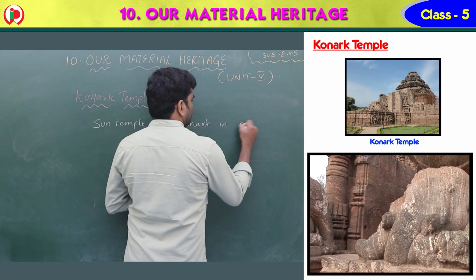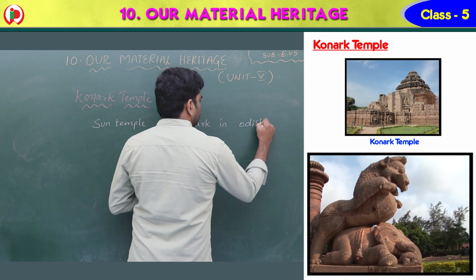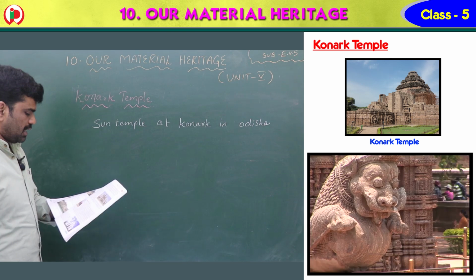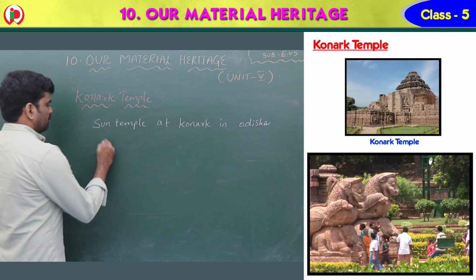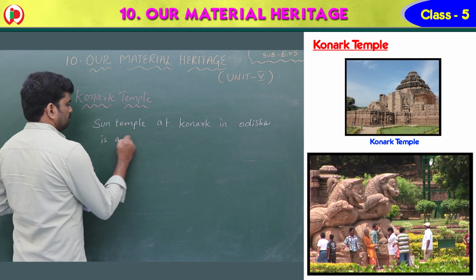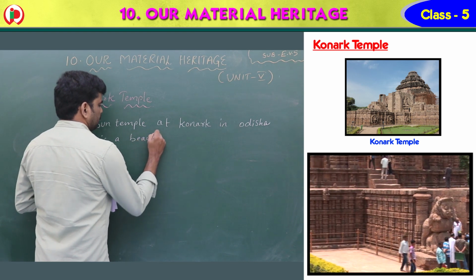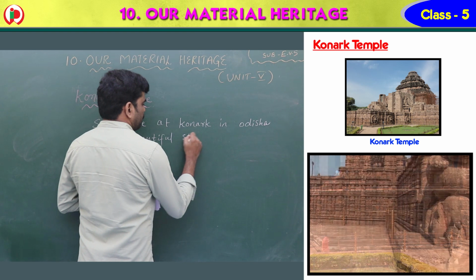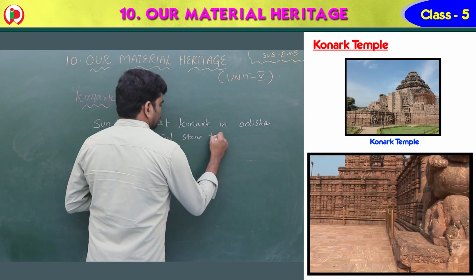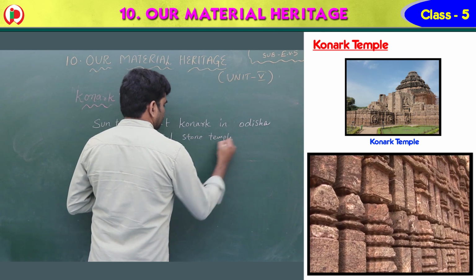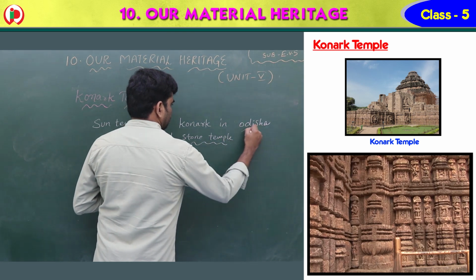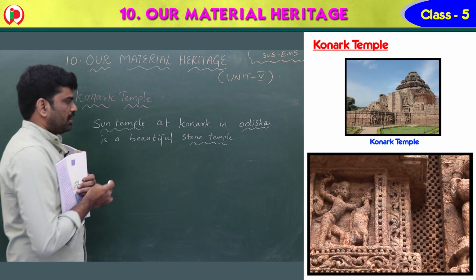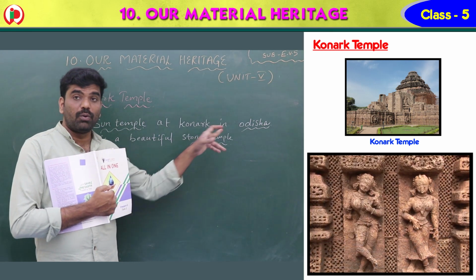The Sun Temple at Konark in Odisha, children.